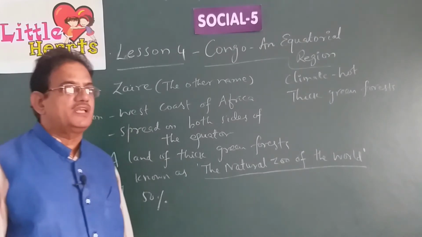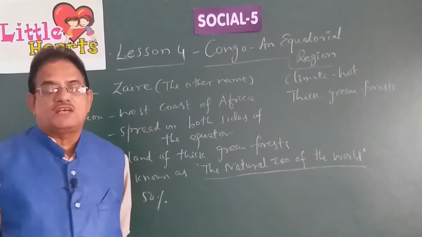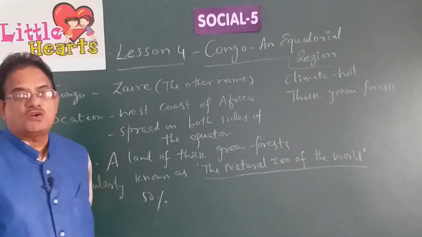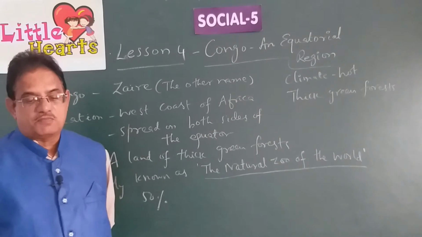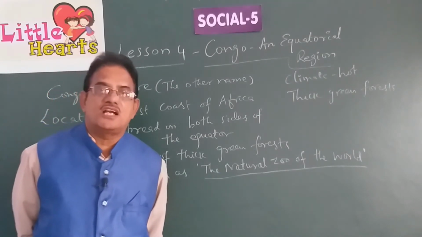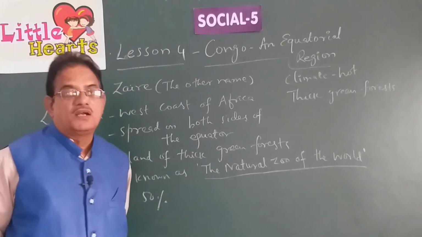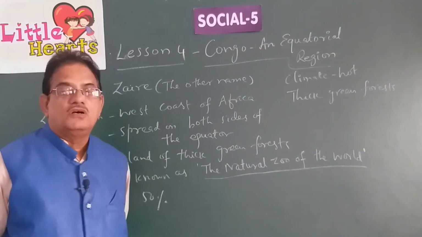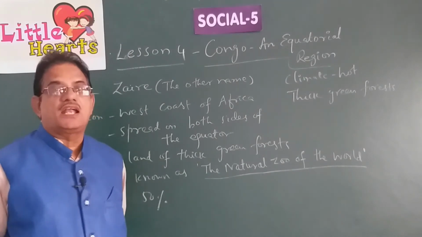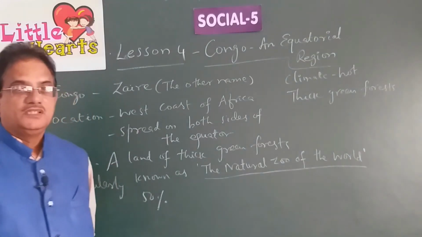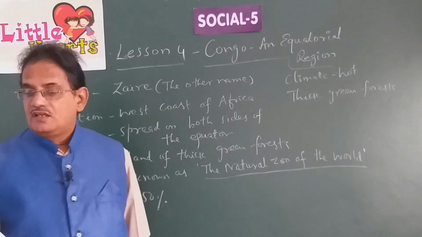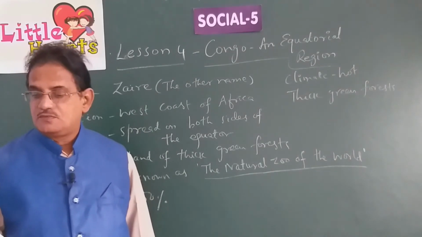We can imagine, actually in our country, hardly 30% of our land is under forest area. As per the rules, around 37 to 40% of land must be under the forest cover. Whereas our country has got only 30% of forest cover, the Republic of Congo has got 50% of its land under thick forest cover. That is the reason why there is a thick growth of forests.